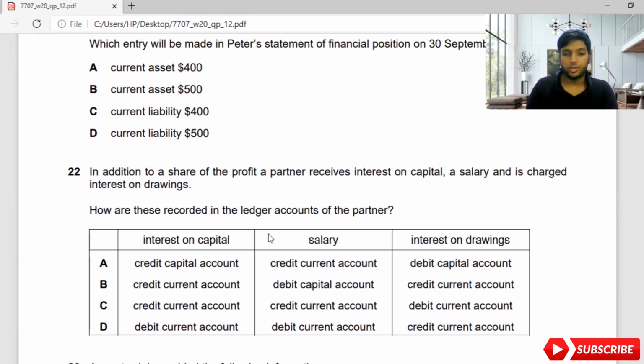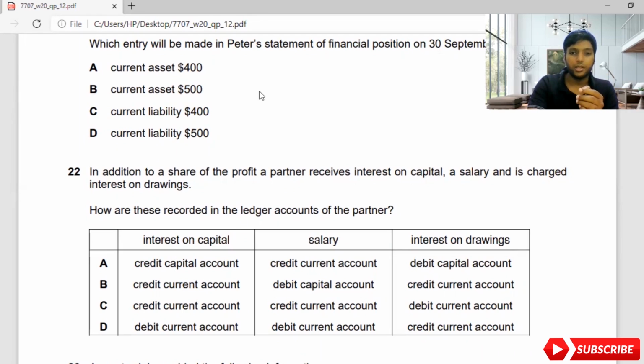There are a few things you need to know in the current account: what will come on the credit side, and what will come on the debit side. Interest on capital, share of profit, salary, and also brought forward balances sometimes will come on the credit side. Interest on drawings and drawings will always come on the debit side. So that's straightforward. You need to know this, guys. In future, I will be uploading a video on partnership, so you will be able to understand how the partnership current account and capital account work. You need to remember interest on capital, salary, and profit share ratio. These things will be considered on the credit side of the current account.